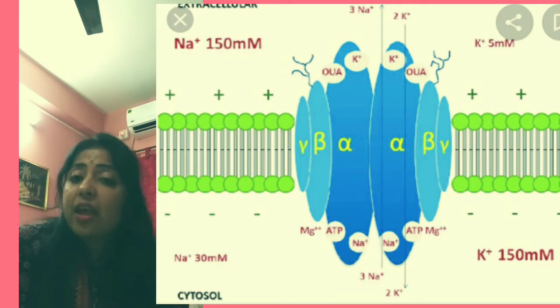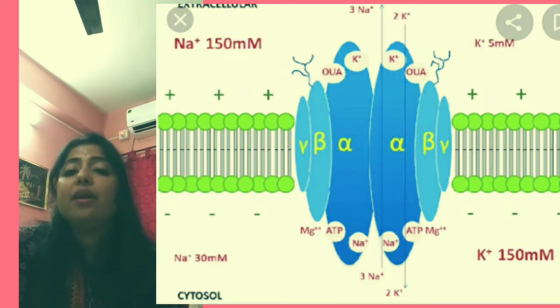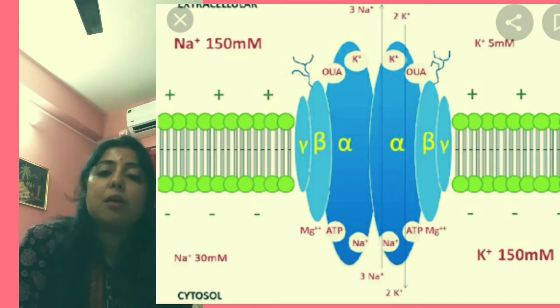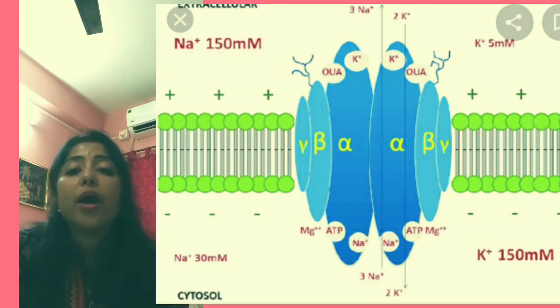For three sodium ions, two potassium ions come out. Here it is known as the sodium potassium pump, and here energy is always required. And from where do they get this energy? From ATP. Clear?